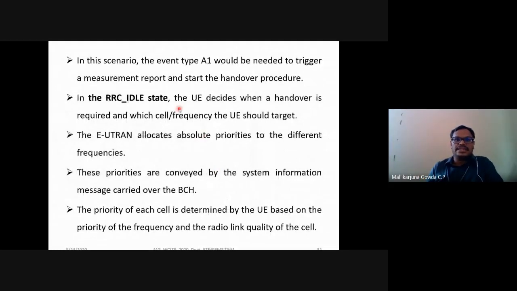In the RRC idle state, the user equipment will decide when the handover is required and to which cell, and which frequency the user equipment should target. The E-UTRAN will allocate absolute priorities to the different frequencies. These priorities are conveyed by the system information message, which is carried over the broadcast channel, BCH. The priority of each cell is determined by the user equipment based on the priority of the frequency as well as the radio link quality of the cell.